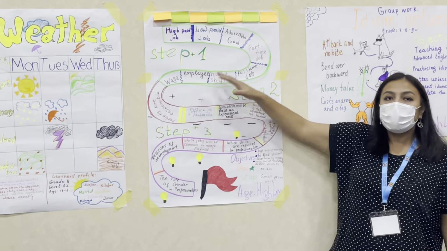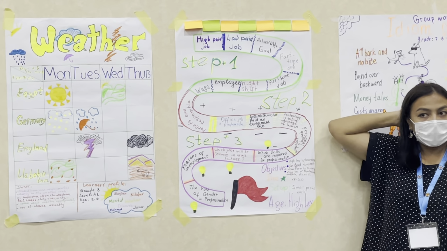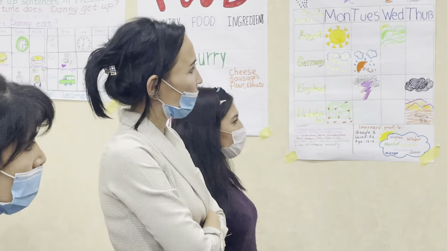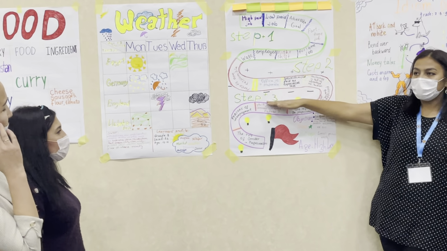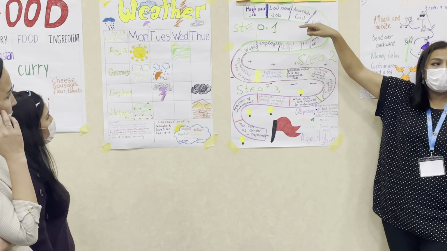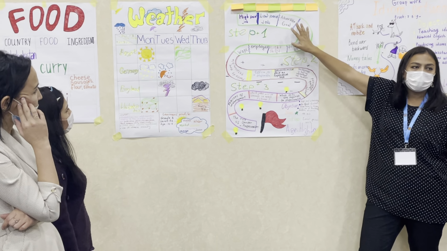What is the first step about? It is highly controlled. The second step is moderately controlled, and then the third one is free practice. Okay. What are we going to do on the first step? You can see the words, right?